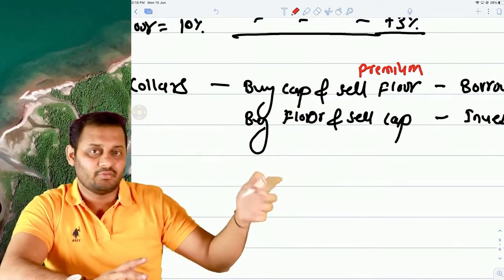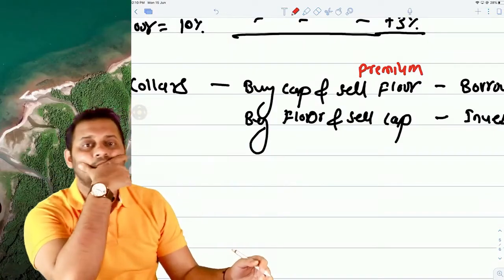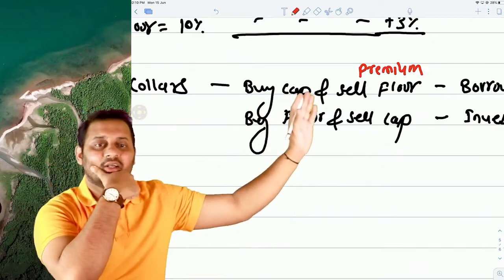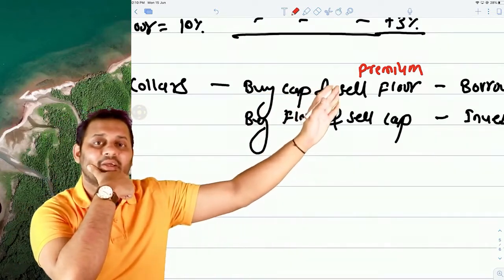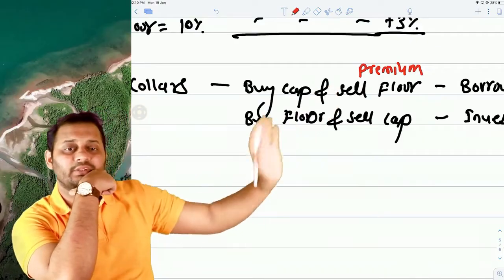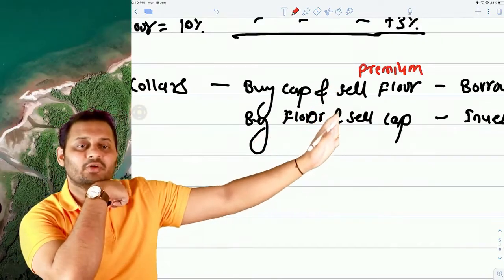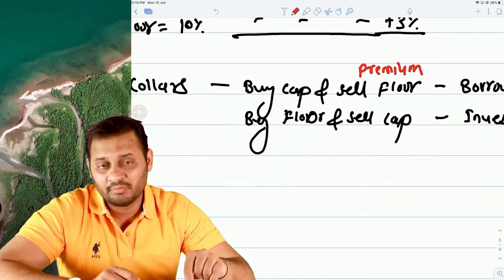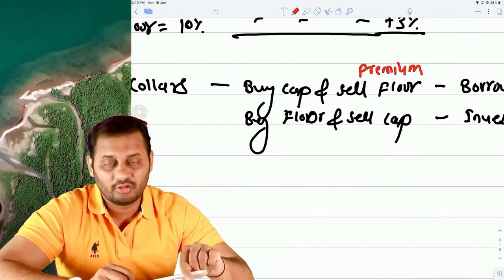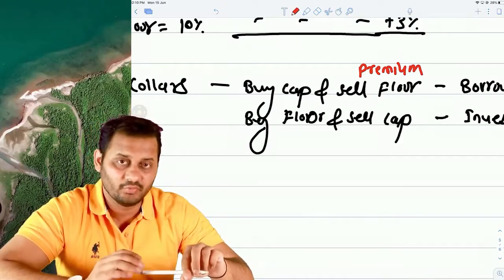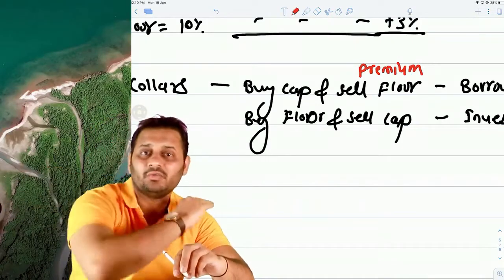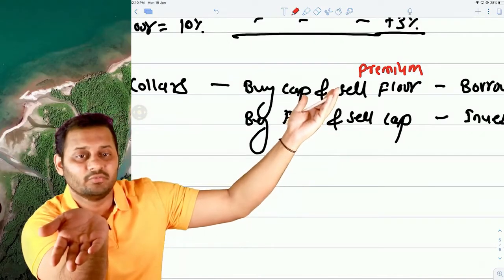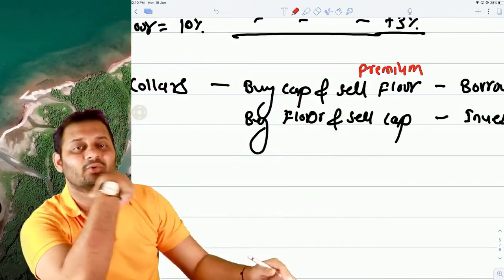And what if the market rate never goes down? It goes up only. So you are secured in this way, and it never went down. That's why you never had to pay anything in the floor to this party. So selling floor or selling cap means taking an extra advantage of premium, because buying floor means putting a lower limit against the risk of interest rate going down, and you don't have that risk. So why not sell this floor to someone who is thinking the interest rate will go down?